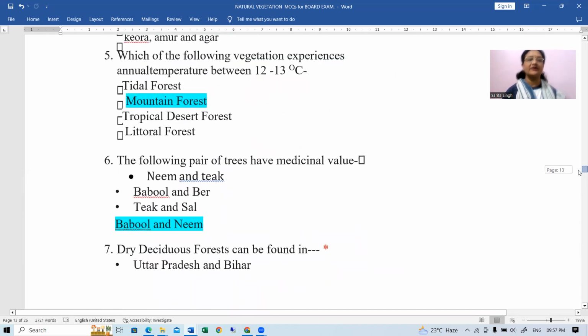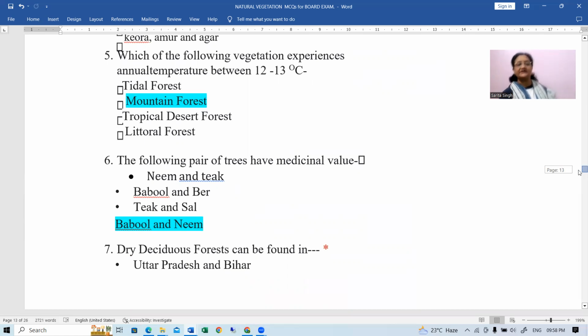इसमें correct answer होगा आपका mountain forest. The following pair of trees have medicinal value. Neem and teak, babool and bear, teak and sal, babool and neem. Babool and neem is the correct answer for this.